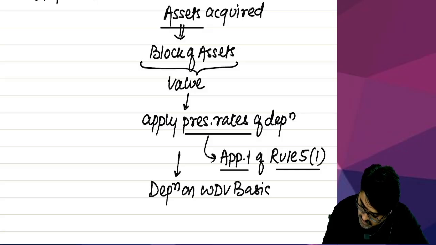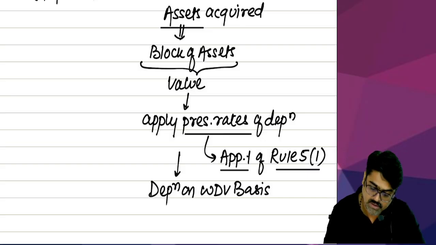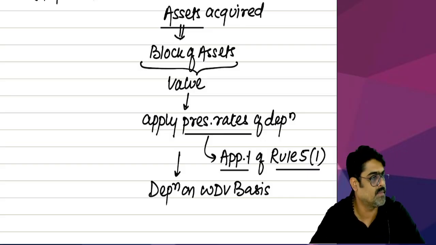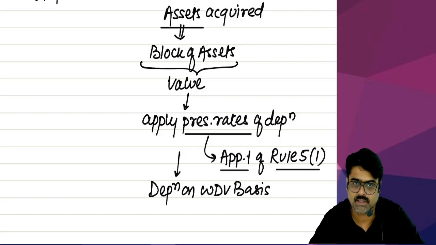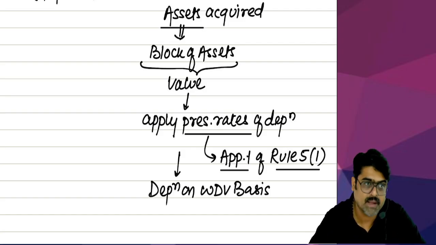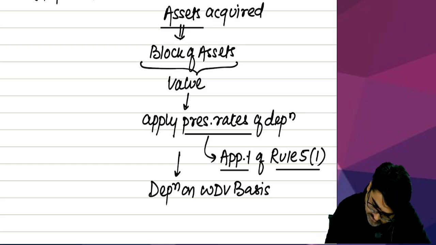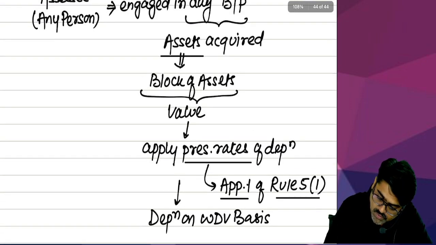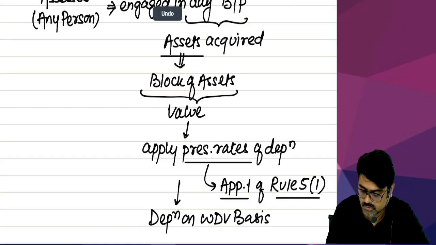WDV basis. What basis, sir? So, under the Income Tax Act, normally the depreciation is calculated on WDV basis only. And on the value of each asset? No. On the value of block of assets. And that depreciation is allowed normally to all the assessees doing any type of business, any type of profession. Okay. So, assessee. Do you have assets in the business? Yes.